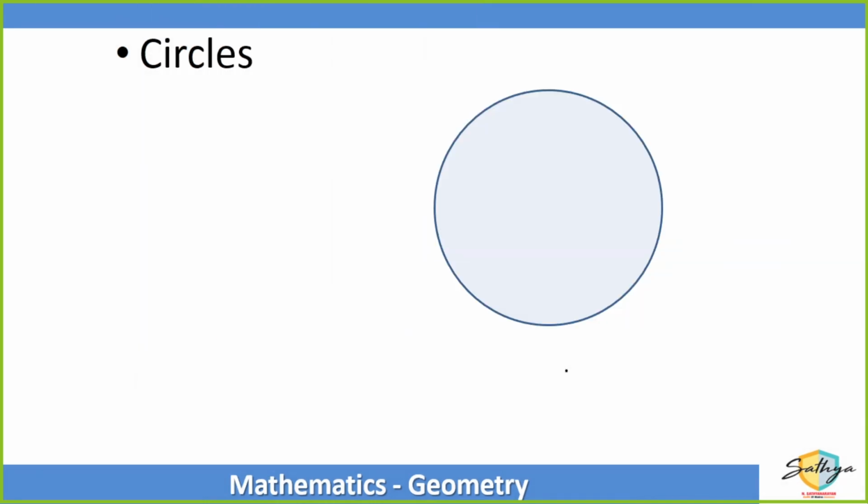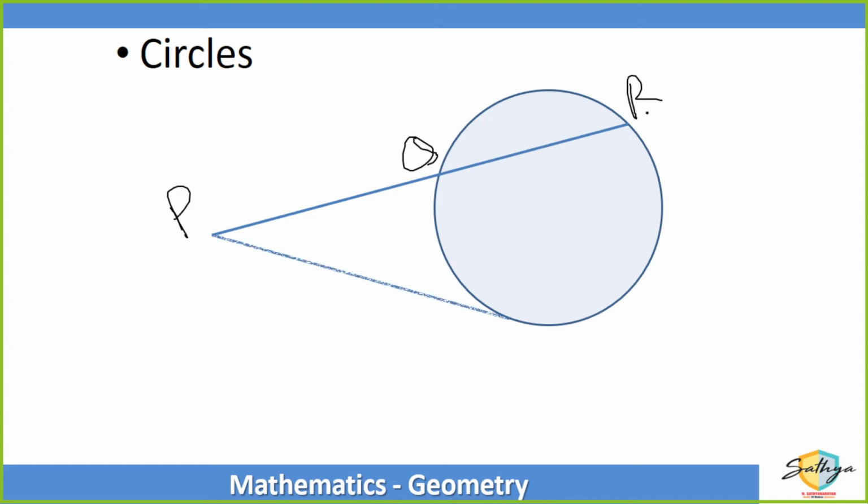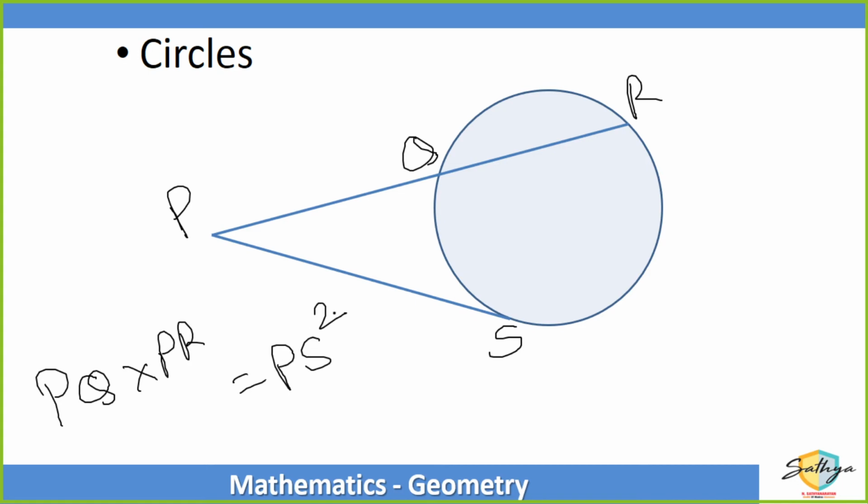And supposing one of the lines intersects at 2 points, but the other one is a tangent, that is it intersects at only 1 point, then we say PQ multiplied by PR is equal to PS squared. PQ multiplied by PR will be PS squared. Did you understand this funda? Right? There is nothing else, you just have to remember.